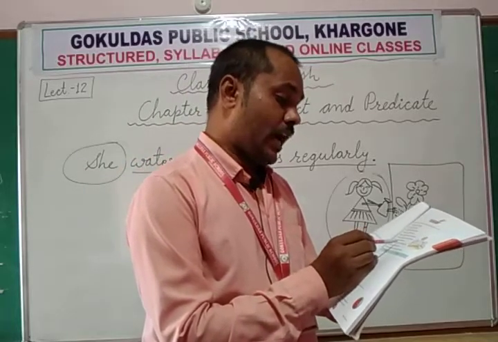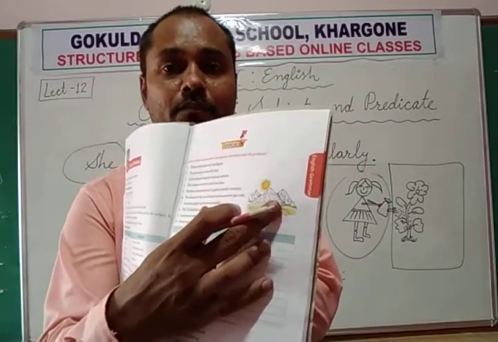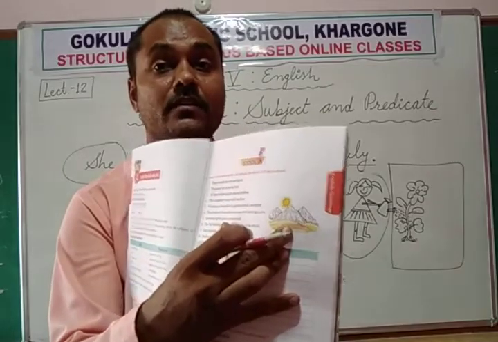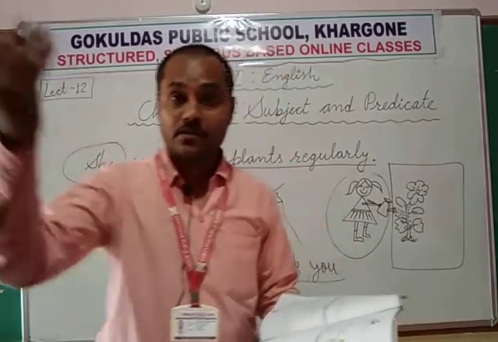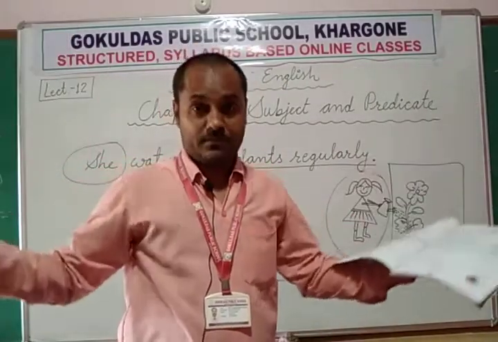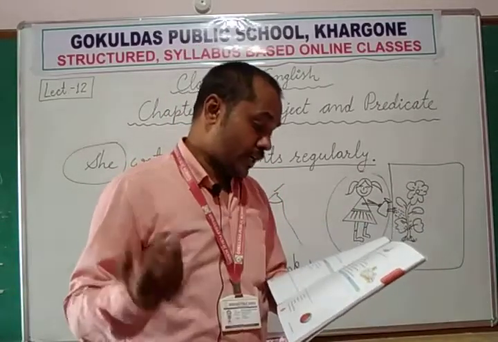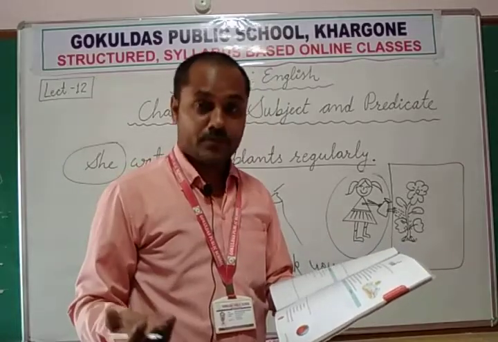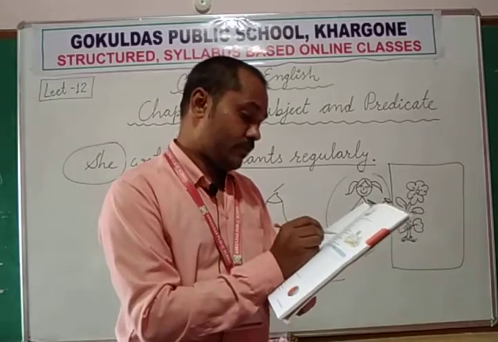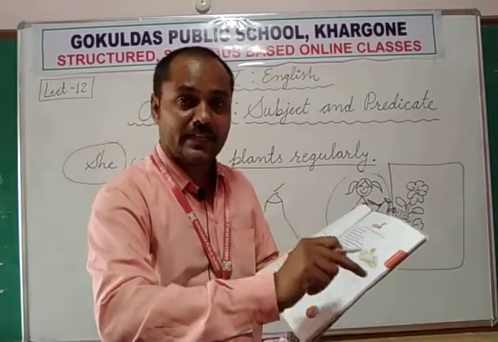Sunshine lighted up the mountainside. You can see in the picture, these are mountains and mountainsides, and this is the sunshine which comes from the sun, sunlight. Okay, sunshine means sunlight. So lighted up means ujala kar diya, chamka diya, shines up. So who shines or who lighted up? Sunshine. So underline this single word, sunshine. That is our subject. And lighted up the mountainside, underline it because it is predicate.